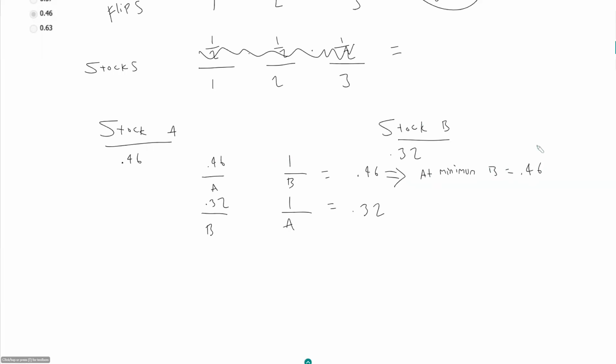And the reason for that is because, even if event B never happens, except when event A happens, so that's the only time event B happens, well, event A is still only going to happen 46% of the time. And so remember, we maximized our correlations here. So that means B will always have to happen at least 46% of the time.